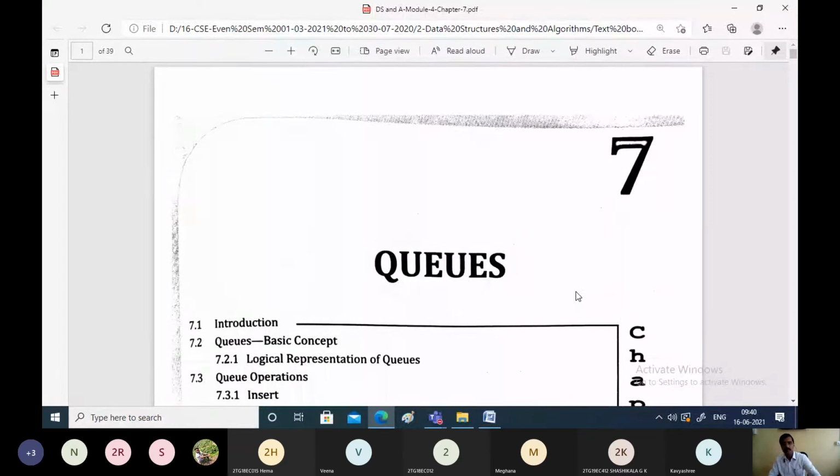In this particular class, we'll be discussing a new data structure called queues. Before this, we have studied two linear data structures called linked list and stack. Before that, we have studied arrays also. So arrays, linked list, and stacks we have studied.